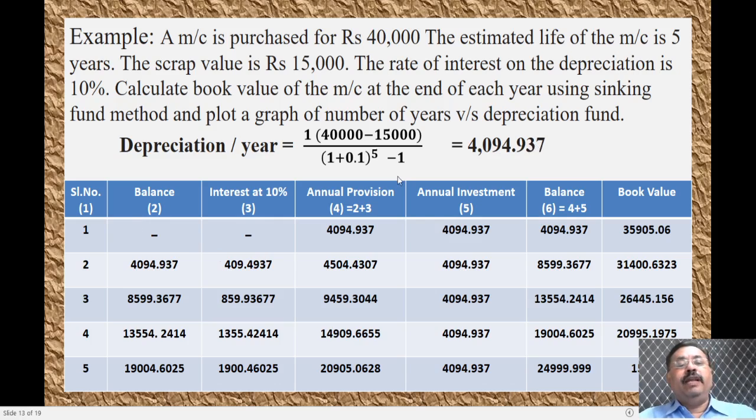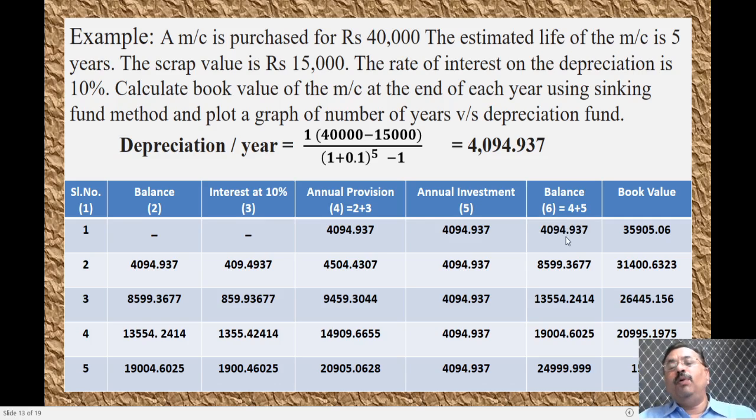Okay. So whenever you are plotting or putting in the table for 5 years, the balance in the first year is 0, and the interest is also not calculated, and even the annual provision, that is 2 plus 3, is nothing, it should be a dash here. Nothing is calculated here. Only the annual investment. In the first year, the annual investment will be 4094. That is the investment that you will be doing, and the balance that you have at the end of the first year.